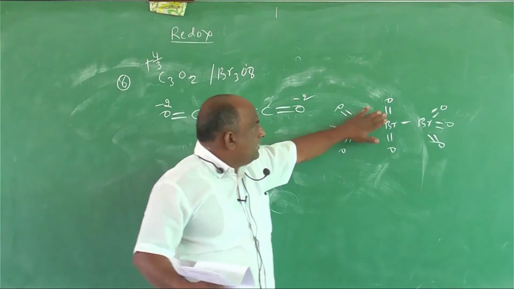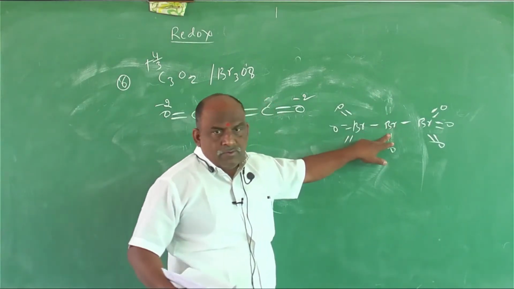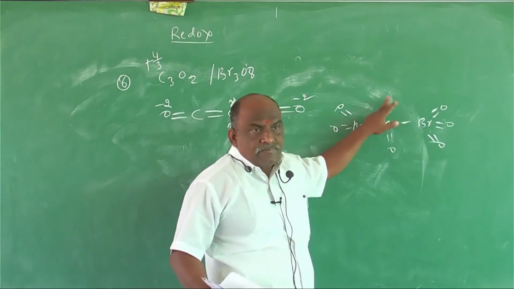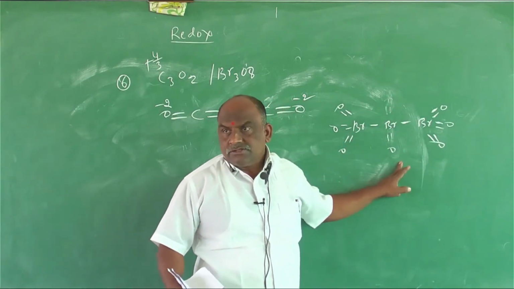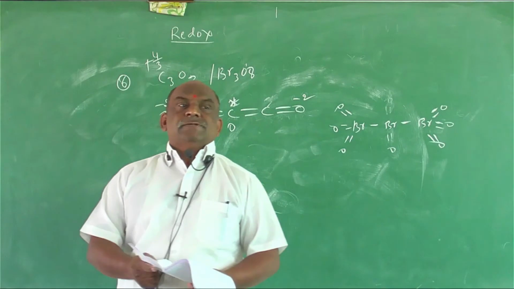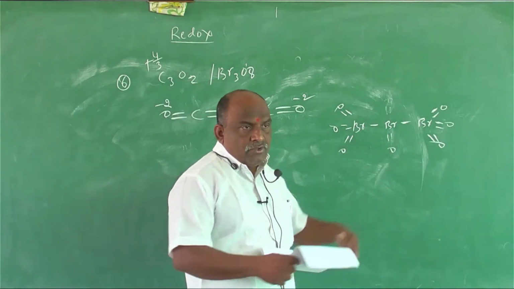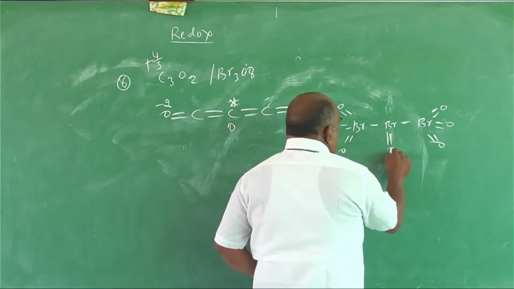Clear? If oxygen atoms are not there, this is 0. Same atoms are there, 0. But it is attached to what? Double bond oxygen, double bond oxygen. So if different atoms are there, we expect an oxidation state. Similar atoms are there, oxidation state is 0. So this is the structure of Br3O8.